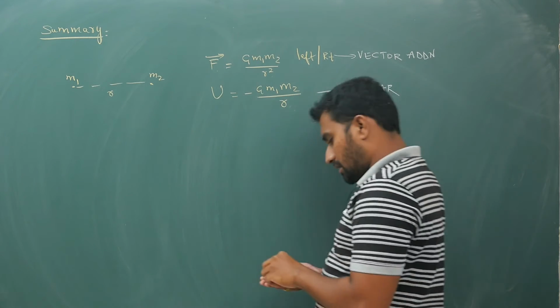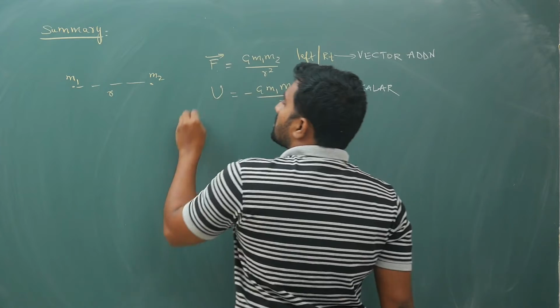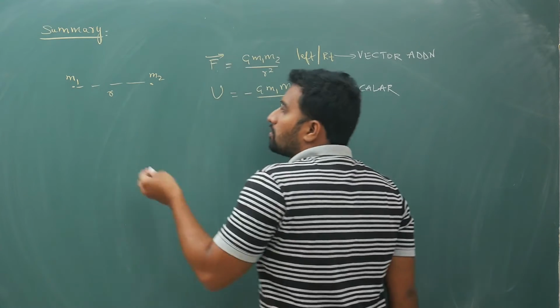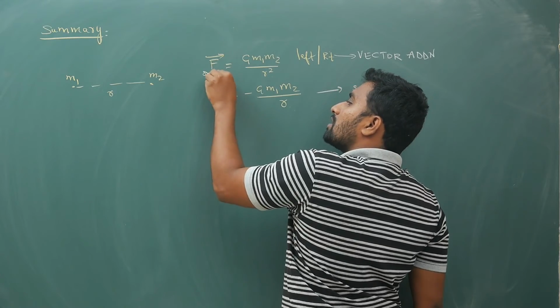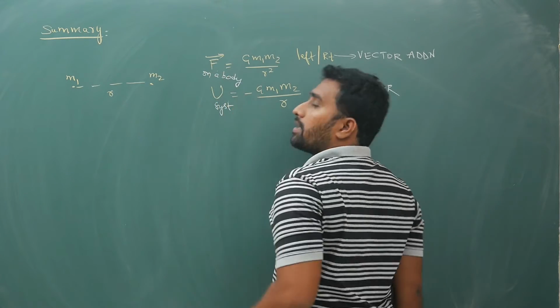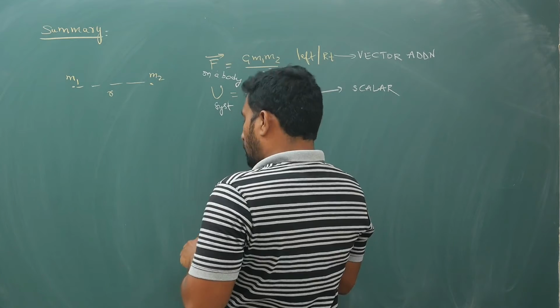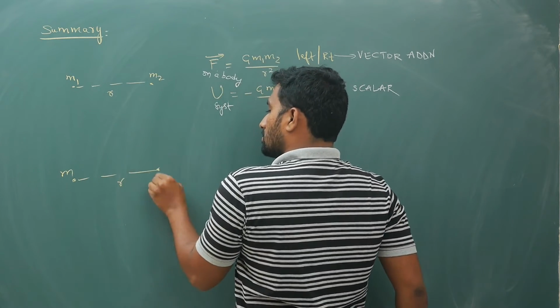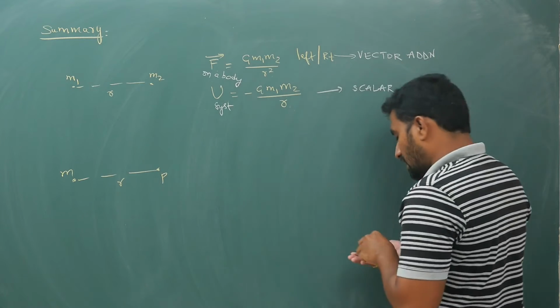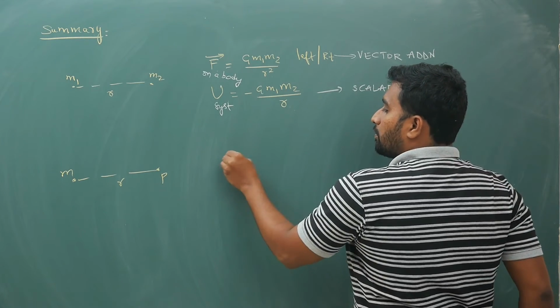Next, it is for bodies between two masses, or for a group of masses you will define it for the system. You will define force on a body. Next, potential and field. You will define field and potential at a point.